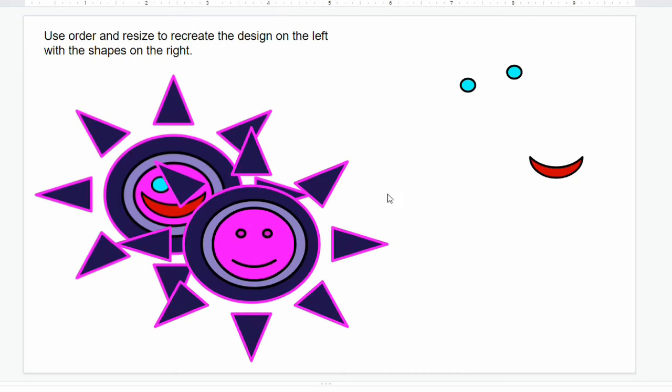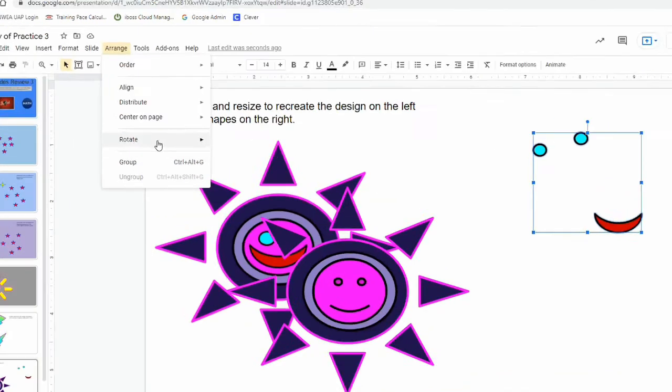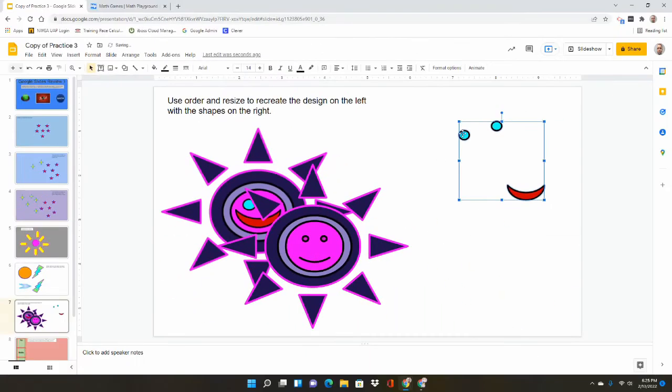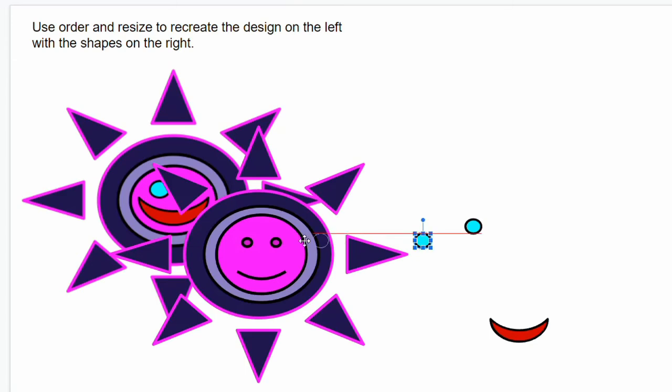As I was working through this, I just wanted to give you a few more pointers. If you know your eyes and your mouth are going to be all the way in the front, instead of clicking on each one individually, again, you can click and drag over all three of them, and then you can go to arrange and order, and then you can bring those to the front, and that brings all three of them to the front at the same time. And then you'll need to click on them individually to drag them into the right place.